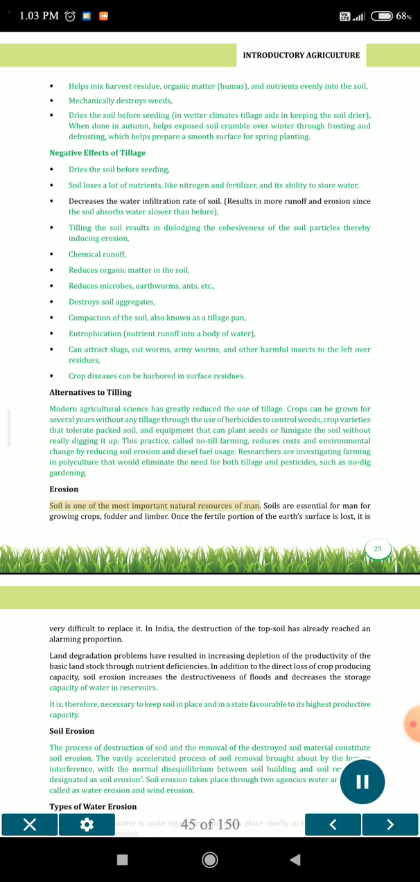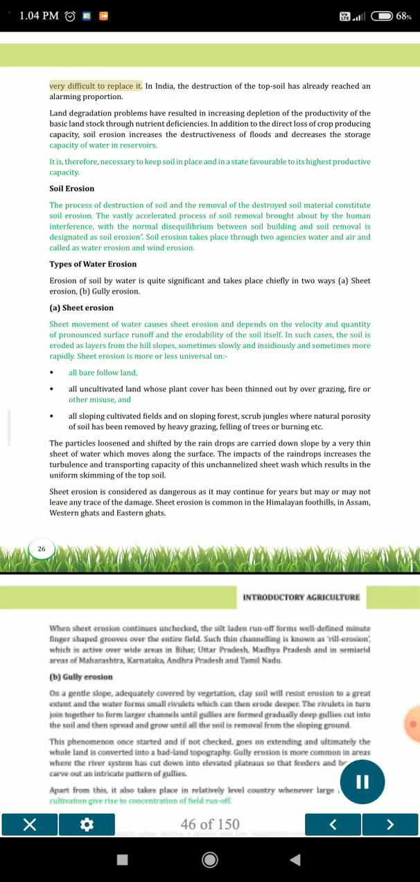Erosion. Soil is one of the most important natural resources of man. Soils are essential for man for growing crops, fodder and timber. Once the fertile portion of the earth's surface is lost, it is very difficult to replace it.